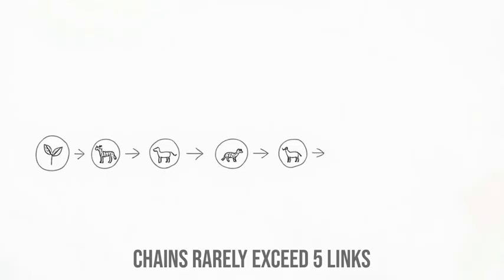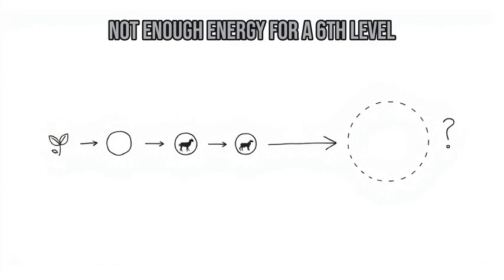This is also why food chains rarely have more than 4 or 5 links. There simply isn't enough energy left to support a 6th level.